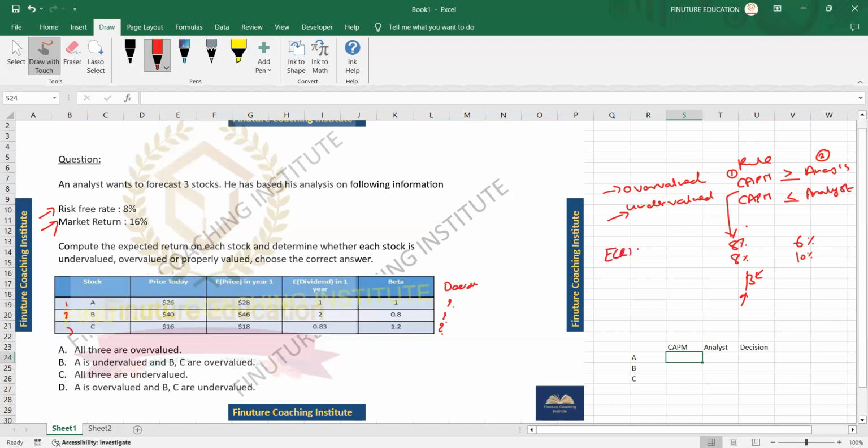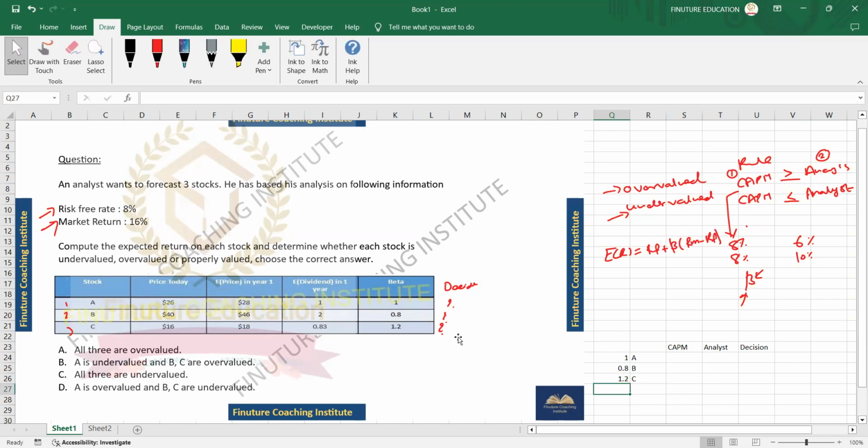So what are the returns? It's RF, which is the risk-free rate, plus beta times market return, which is RM, minus RF, the risk-free rate. Perfect. So I'll apply the same equation in these three cells. As you said, the risk-free rate we have been given is 8%. So I'll just do 8% plus beta. For stock A, let me write the respective betas over here. For stock A, it's 0.1 and 0.8.